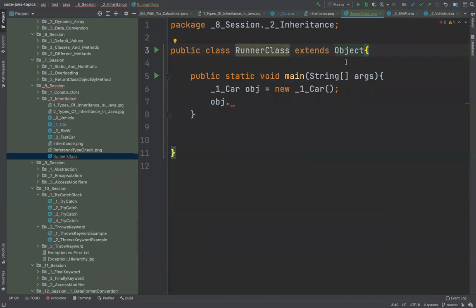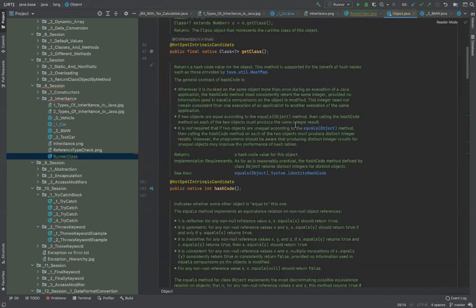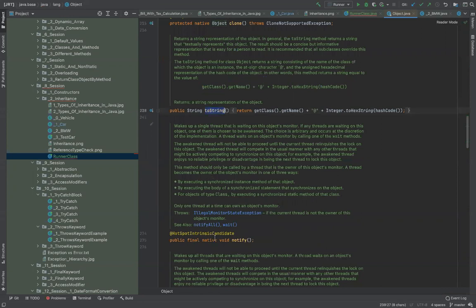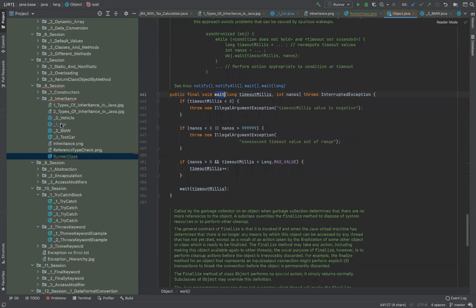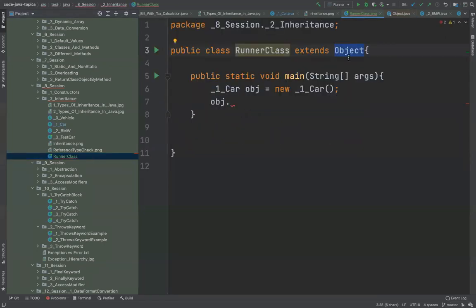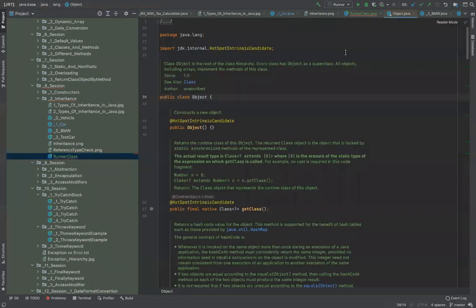If we say everything originated from God, then this is your God in the analogy of Java. So Object is the parent of all classes, and these methods which you see here originated from here. You see toString, notify, all of these methods are present inside the Object class. You press control and hover on this and go here, you will see this Object class.